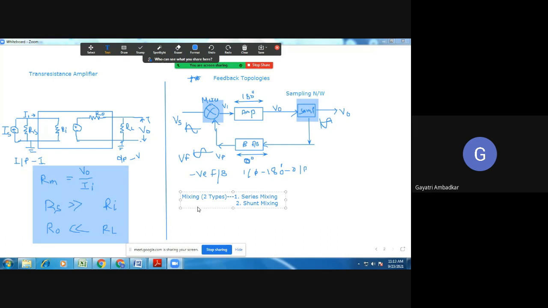Please answer, everybody. Unmute and tell me where mixing is happening. At the input of the amplifier.